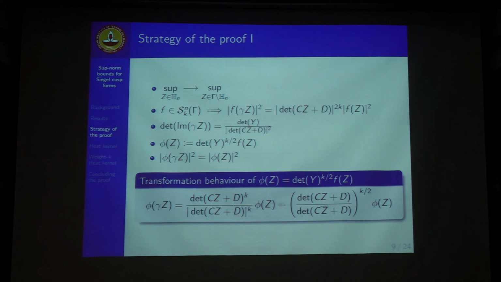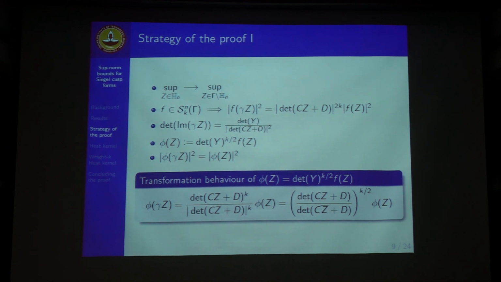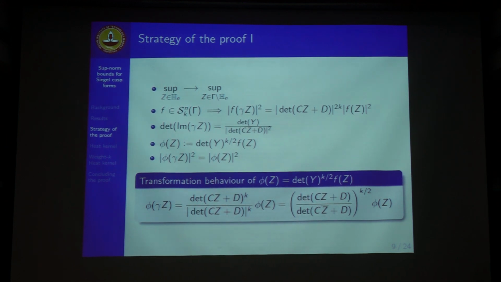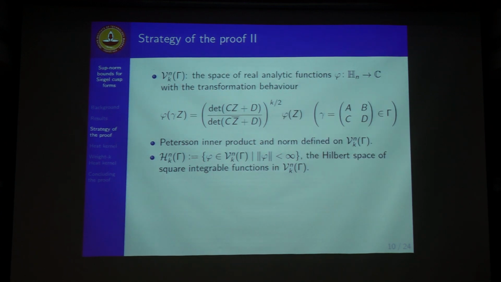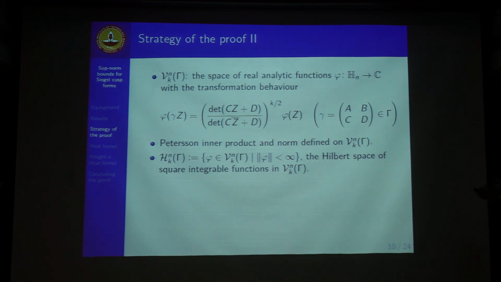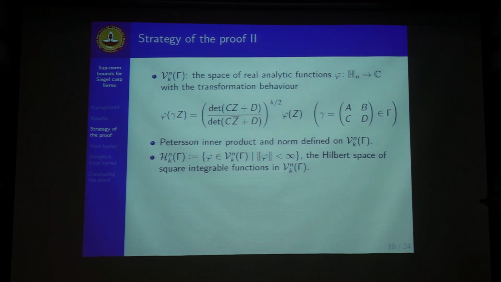But that changes the behavior of phi under the action of Γ. This gives an automorphy factor in front, so instead of phi(γz) equals phi(z) that we have in the case of general Maass forms, we have here what are called weighted Maass forms, with this automorphy factor attached in front. So we take the space of all functions that have this transformation behavior, and cut out from that the square integrable functions.